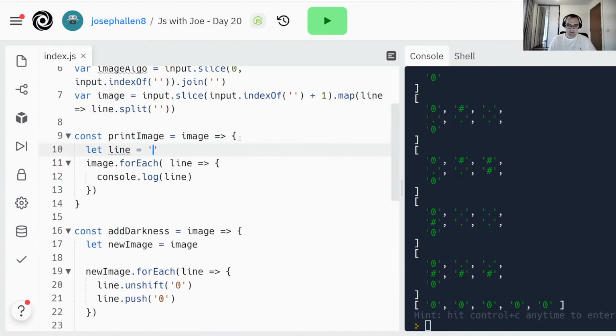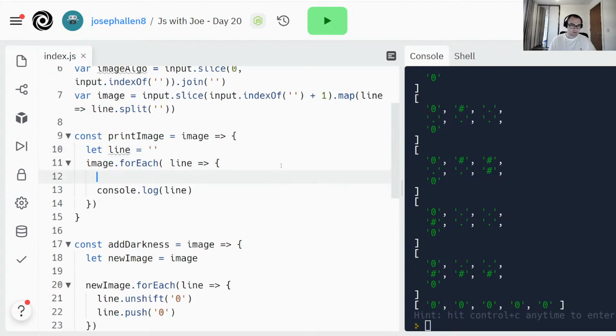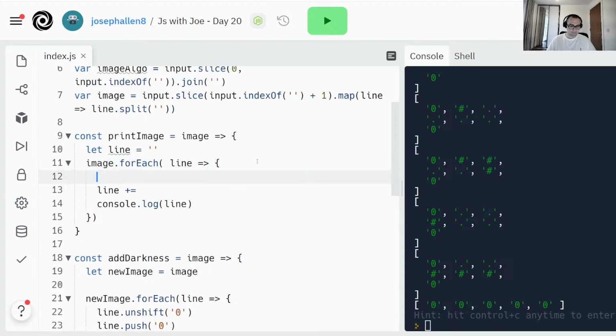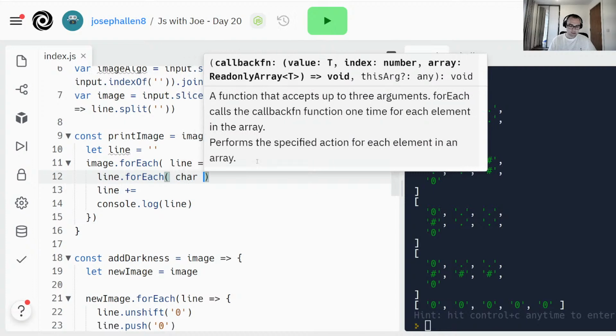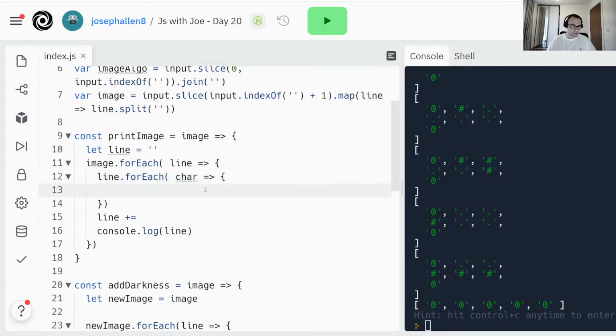Let's make line equal an empty string. In each one I'm going to do line plus equals, line dot for each character in there. And I'll do line plus... oh, I can't do line because I'm already using line there.